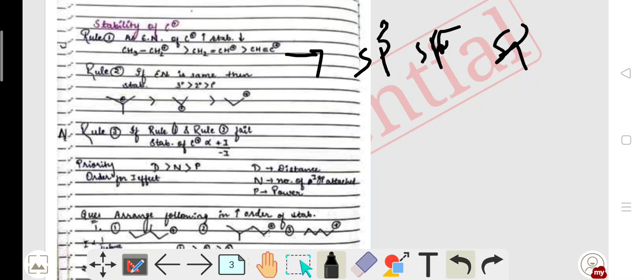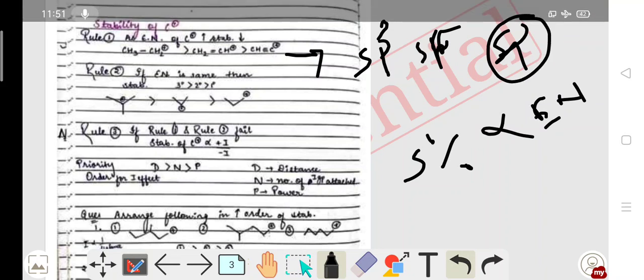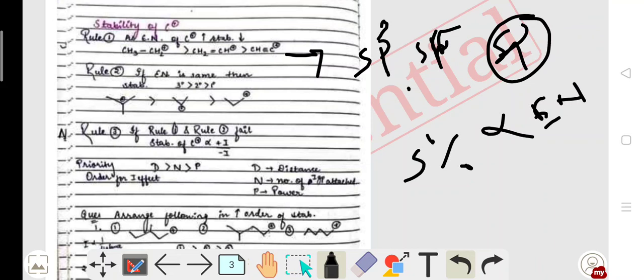So here there is consideration of s character. As we know, s percentage, or s character, is directly proportional to electronegativity. In sp hybridization there is 50% s character, in sp2 there is 33.3%, and in sp3 it is 25%.